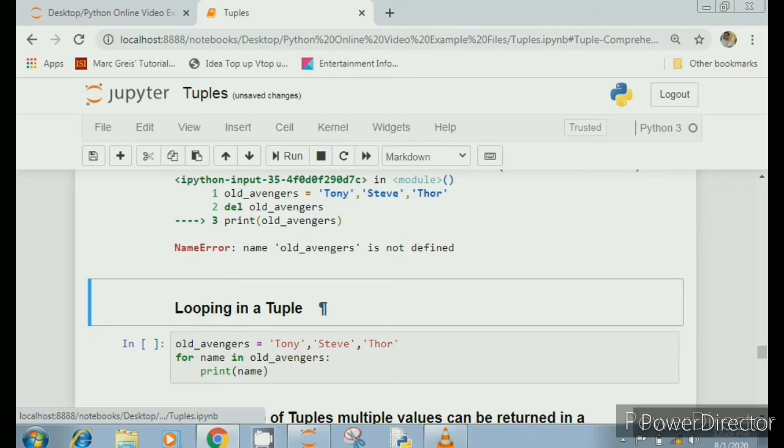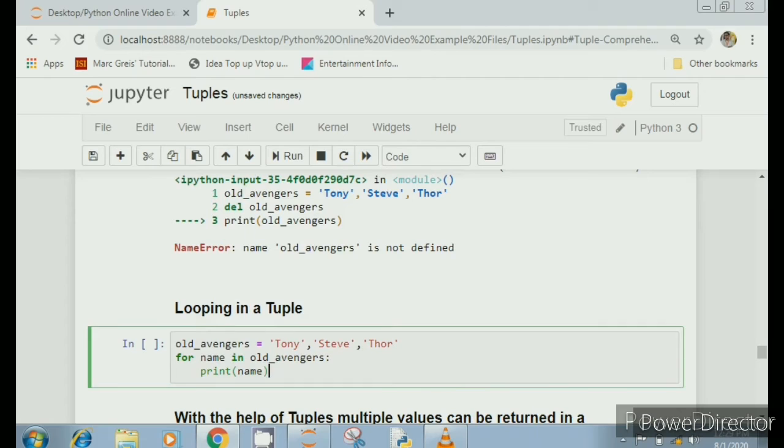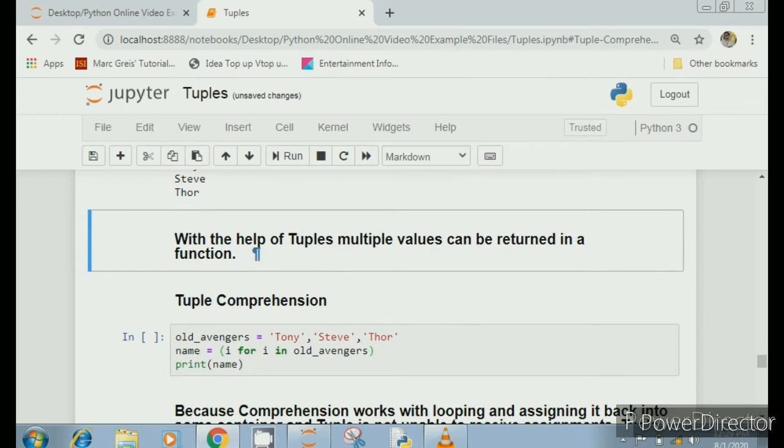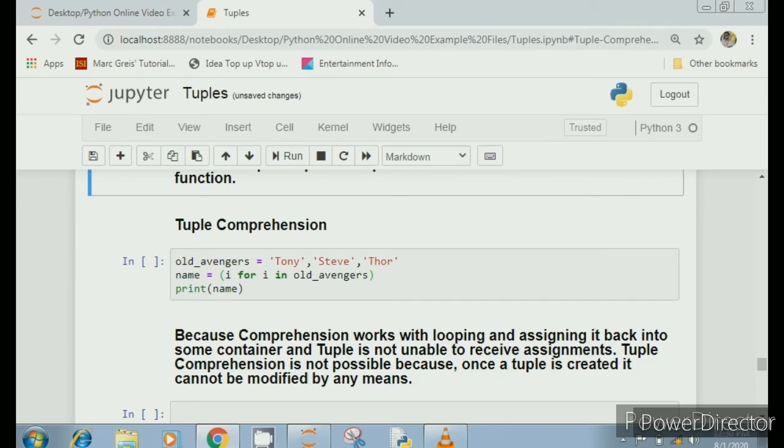You can iterate tuple elements. So I'm using a for loop to iterate over tuple elements, for name in old Avengers, and when I print this, it will print all the elements which are within the tuple. With the help of tuples, multiple values can be returned in a function. Now we haven't studied functions yet, so I'll not go into detail now, but we'll remember this point at the time of functions.